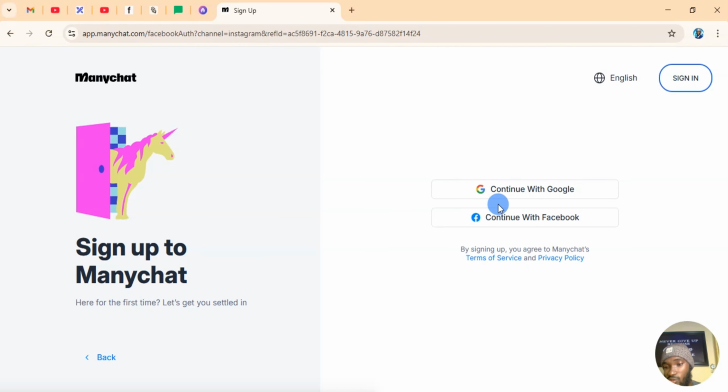I would recommend you go with your Gmail account, because if you continue with your Facebook, you might have issues one day and the account will be locked, right? So if you continue with your Gmail, you are sure that, aha, this is going to work, right? I already have an account with them, so I'm not going to open another account. But when you get to this place, always use your Gmail. If you don't know how to open a Gmail, I already made a video on how to open a Gmail. I'll also leave it in the comment section on how to create a Gmail account, right?